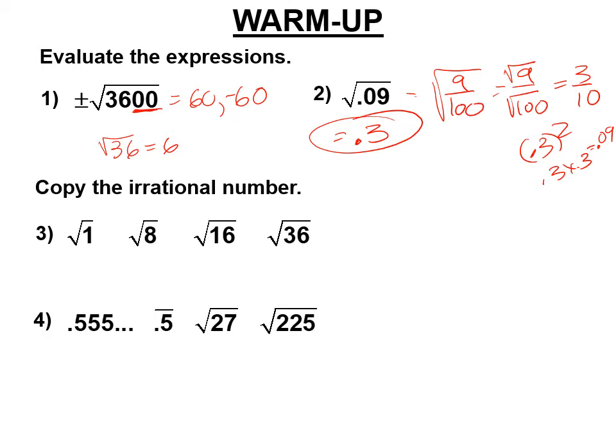There's only one irrational number there. It's the square root of 8, because the square root of 1 is 1, and 4, and 6. Square root of 8 is an irrational number that goes on forever. Number 4, the irrational number, is right there, square root of 27. Those three dots mean it goes on forever, but it has to go on forever without a repeating pattern. Right, square root of 225 is 15. Square root of 27 is irrational.